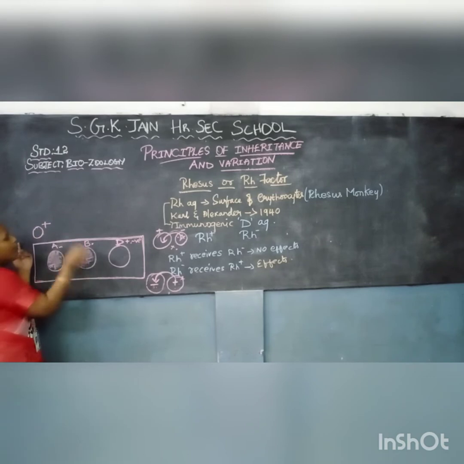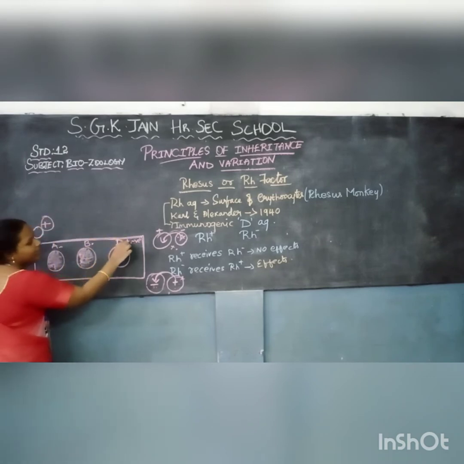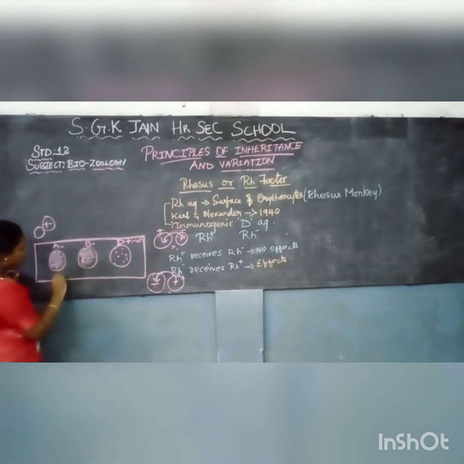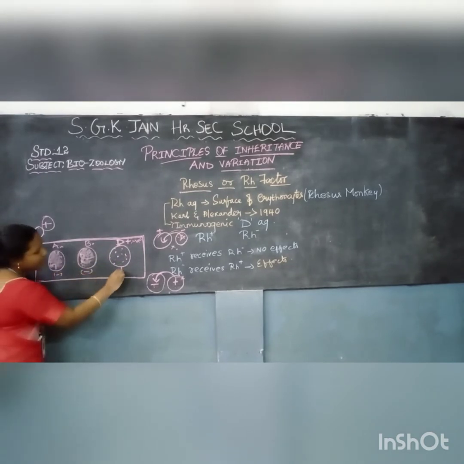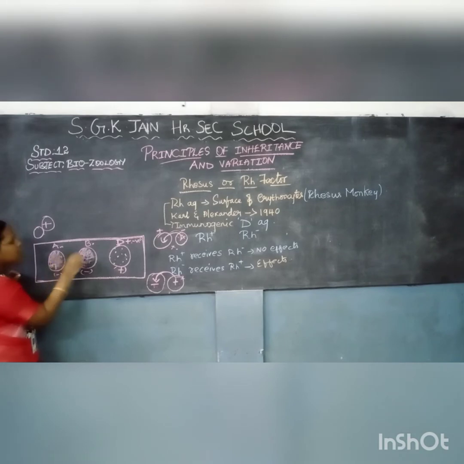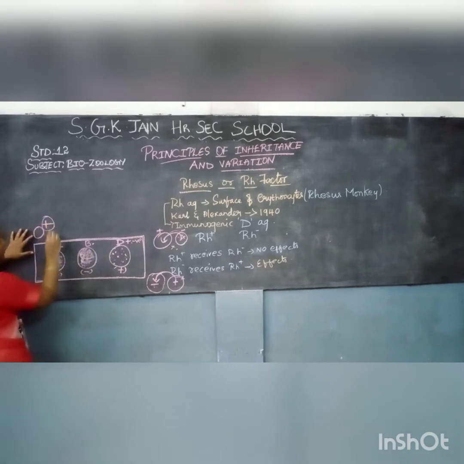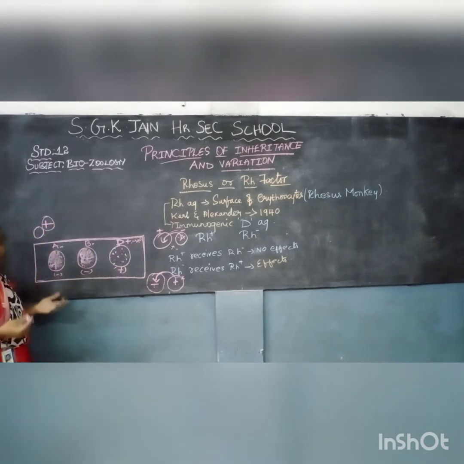Positive means there will be a presence of RH factor. So the absence of A and B implies it is O blood group, and the presence of RH factor implies it is a positive group. This is how we can frame the blood groups for all types of blood groups.